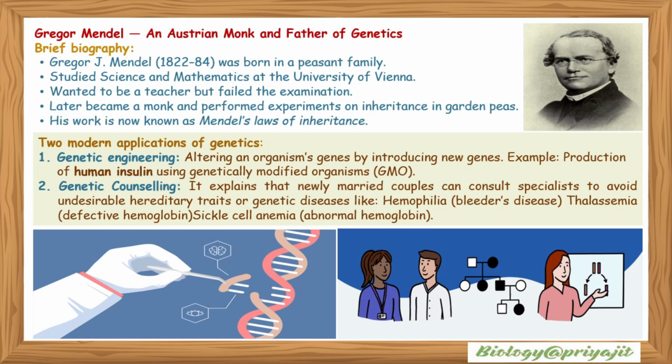Two modern applications of genetics. First of all is genetic engineering, altering an organism's genes by introducing new genes. The image shows an application of genetic engineering, for example production of human insulin using genetically modified organisms. The second application of genetics is genetic counseling. It explains that newly married couples can consult specialists to avoid undesirable hereditary traits or genetic diseases like hemophilia or Bleeder's disease, thalassemia, defective hemoglobin, sickle cell anemia, abnormal hemoglobin.